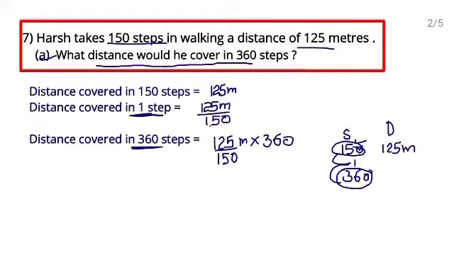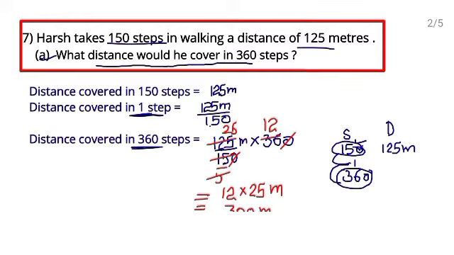Now simply solve it. 0 and 0 cancel out. 3 5s are 15, 3 1s are 3, 3 2s are 6. Now 5 2s are 10, 5 5s are 25. What are you getting? 12 multiply 25 meters. So distance covered in 360 steps is 300 meters. Right? This is your answer.